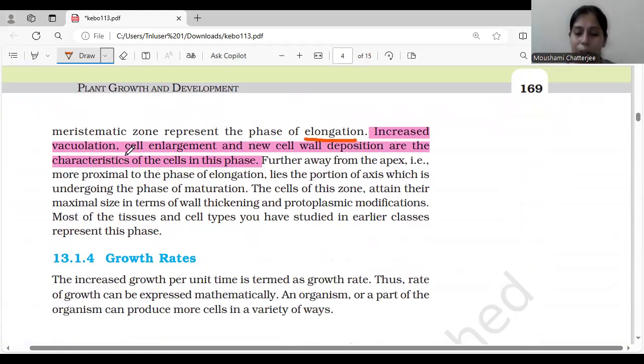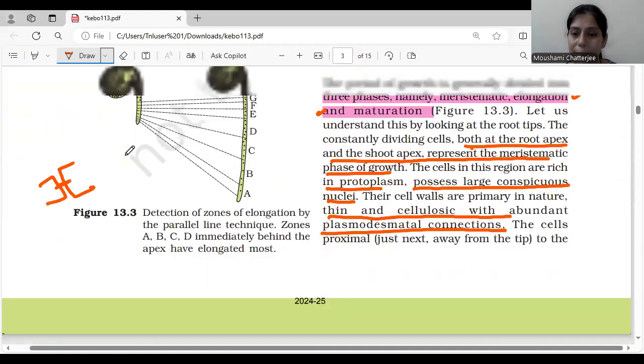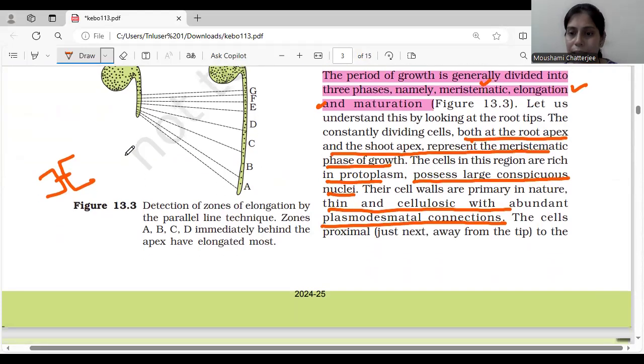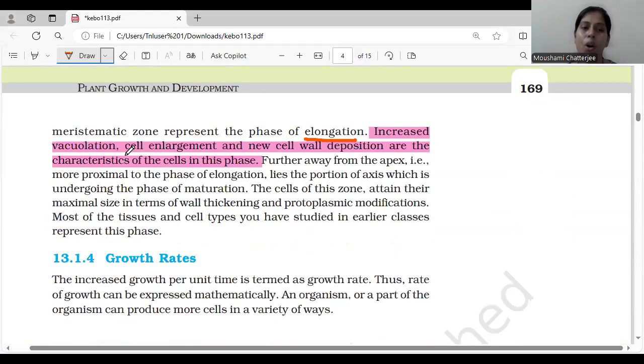There will be a lot of vacuoles, whereas in the meristematic zone you will not find any vacuoles. So the features are: increase in vacuolation, cell enlargement, and new cell wall depositions.